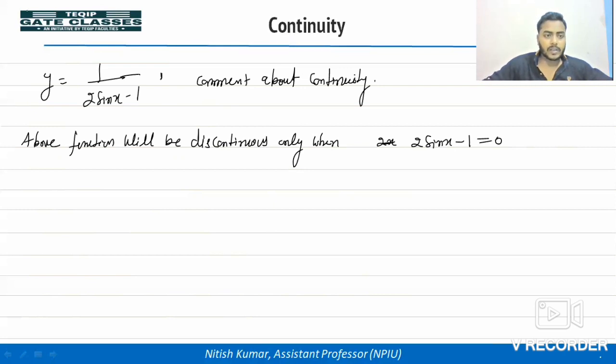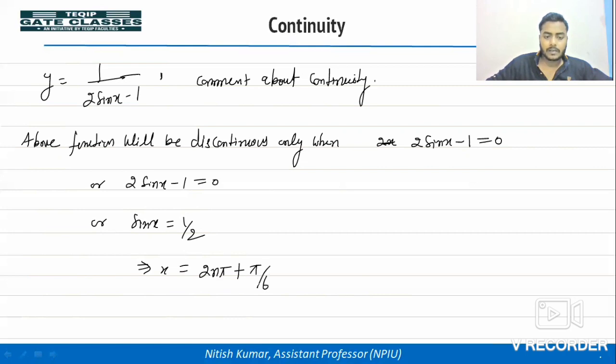ये फंक्शन डिसकंटिन्यूअस तभी होगा जब डिनोमिनेटर 0 होगा, और डिनोमिनेटर कब 0 होगा, तो 2 sin x minus 1 is equal to 0. So sin x we can write 1 by 2. So from here we can write x is equal to 2n pi plus pi by 6, 30 degree, pi by 6. So for x value 2n pi plus pi by 6, that function will be discontinuous.